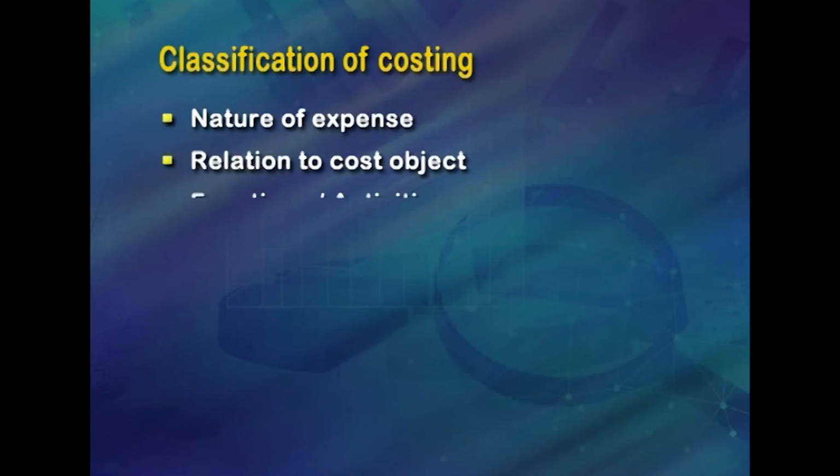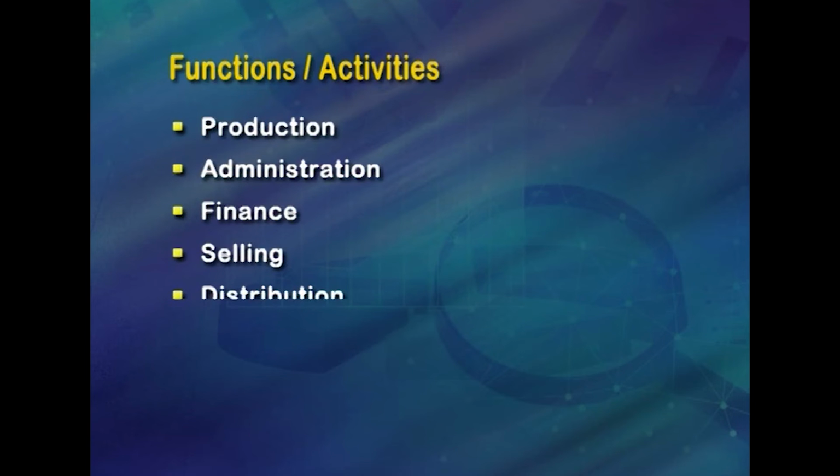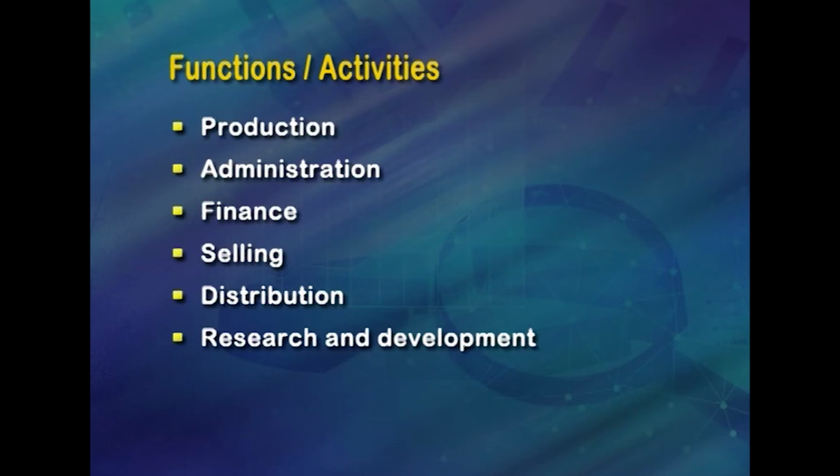The basis is cause and effect relationship between cost element and cost object or traceability of cost to its cost object. The third one is functions or activities. Costs can be classified into various functions or activities in the following ways. One is production, administration, finance, selling, distribution, research and development, and finally quality check.